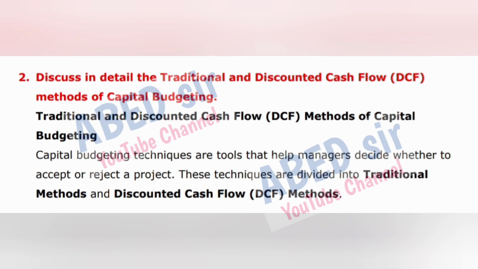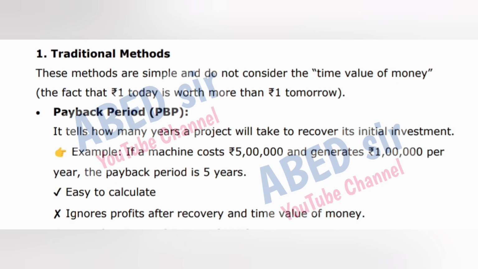These techniques are divided into traditional methods and discounted cash flow (DCF) methods. 1. Traditional methods. These methods are simple and do not consider the time value of money, the fact that 1 rupee today is worth more than 1 rupee tomorrow.